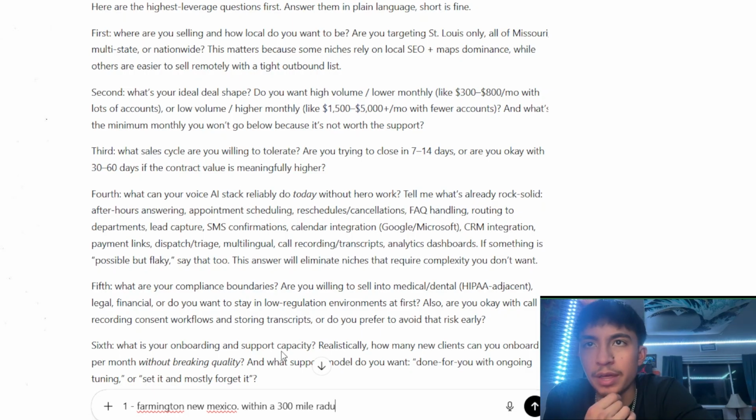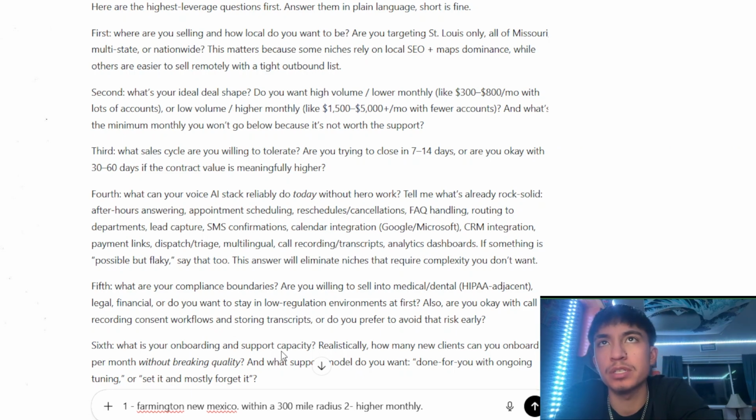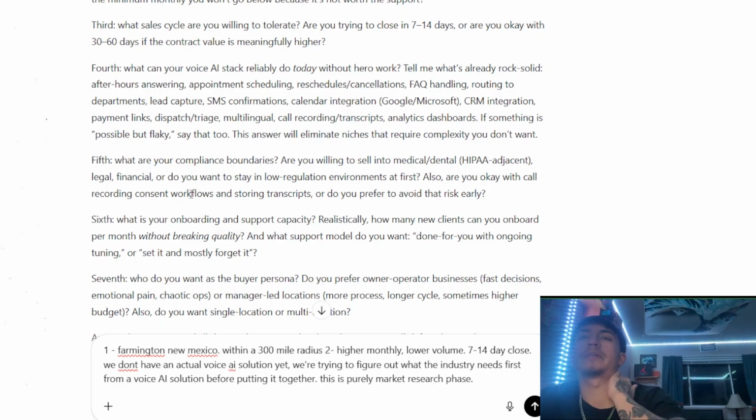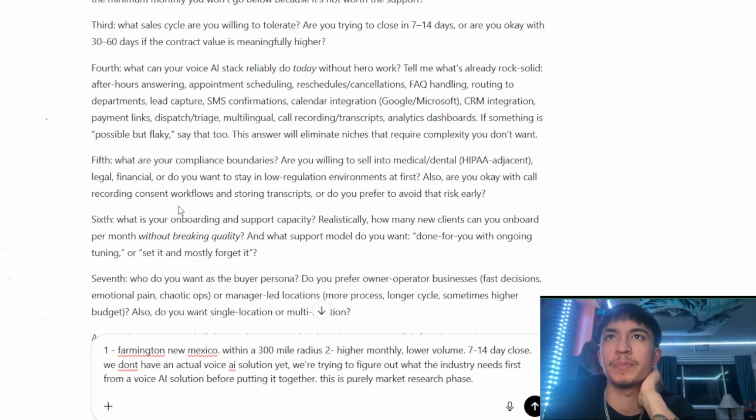Let's do a 200, yeah, 300 mile radius. Yeah, that's a good idea. Higher monthlies, that way if we get them on it, we're getting them on a retainer, correct? Yes. It just makes more sense to go for a higher volume company. I think the majority of people would realistically be looking to make a close in 7 to 14 days, so let's do a 7 to 14 day close. I almost want to do service based.